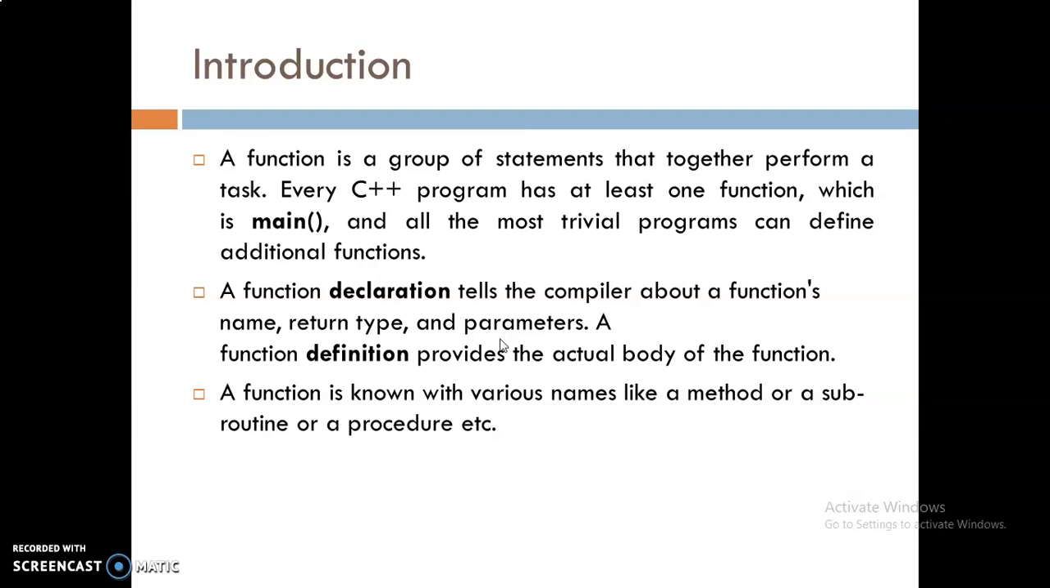A function declaration tells the compiler about the function name, return type and parameters. So whenever we are talking about the function, it actually tells the compiler about name of the function, return type and the parameters. In parameter, type of parameter as well as number of parameters. A function definition provides the actual body of the function. There are other names of the function like method or subroutine or procedure. So these are other names for the function.